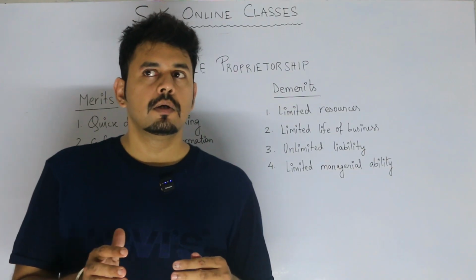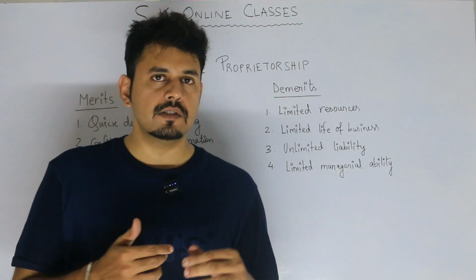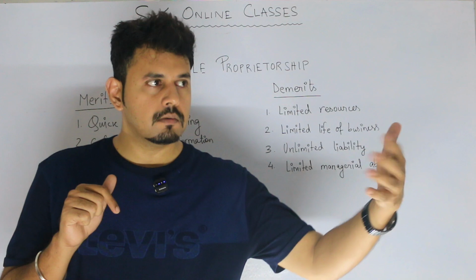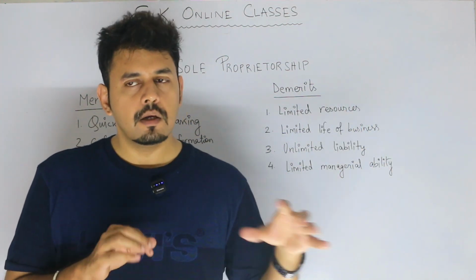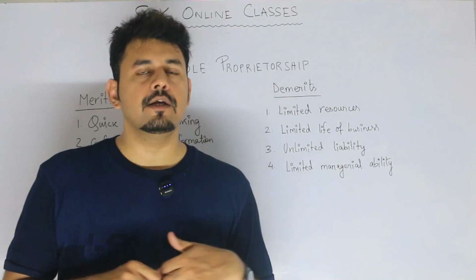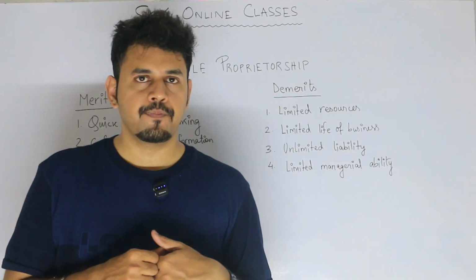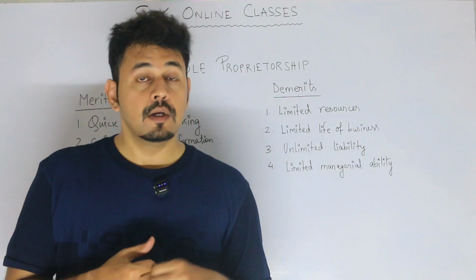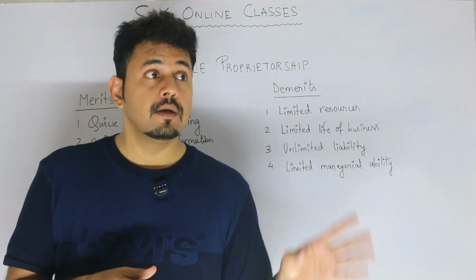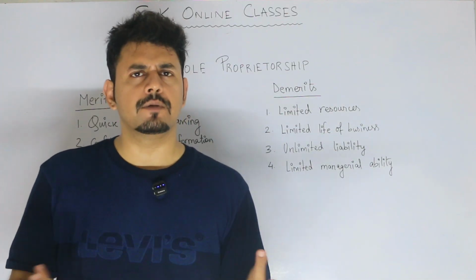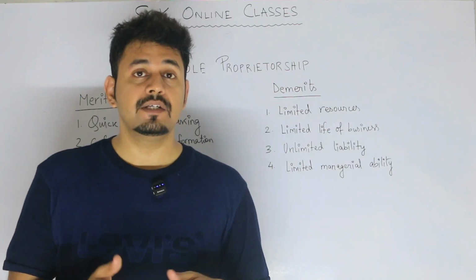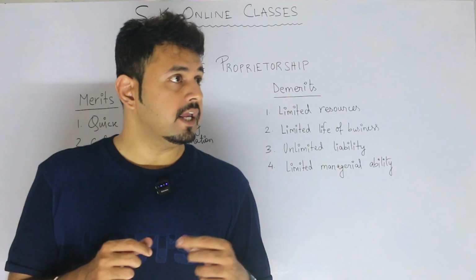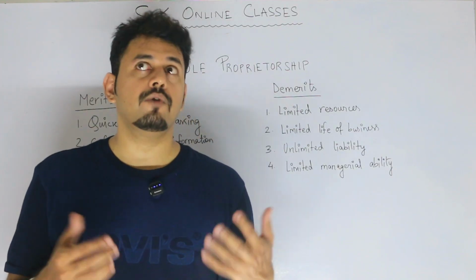Now, suppose one person is running a business and the business was going smooth, but suddenly he passed away. He dies. Then what will happen to the business? The business will be transferred. Yes, the business might be transferred to the next person, but the next person may decide not to do it. Then what will happen? So the business will come to an end.